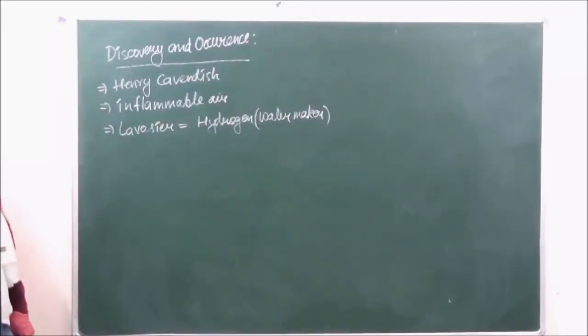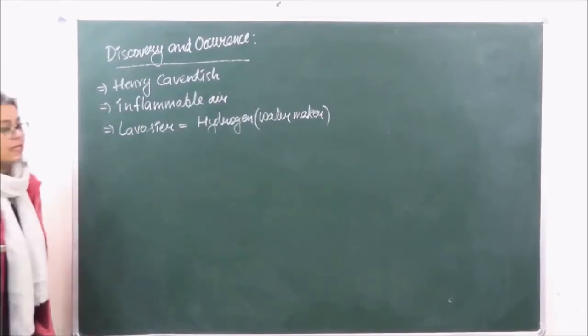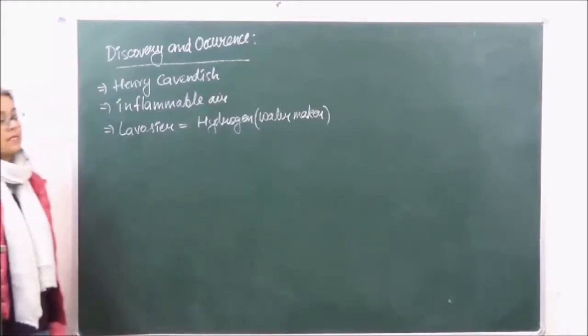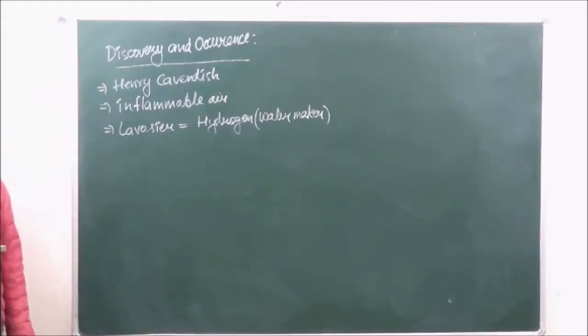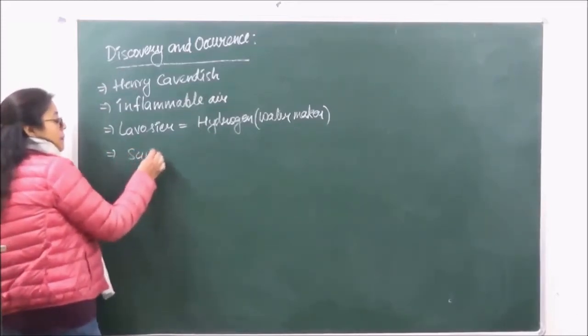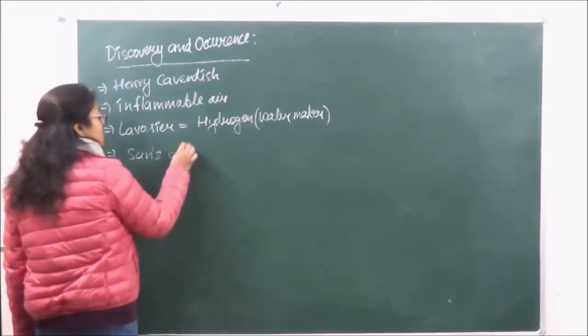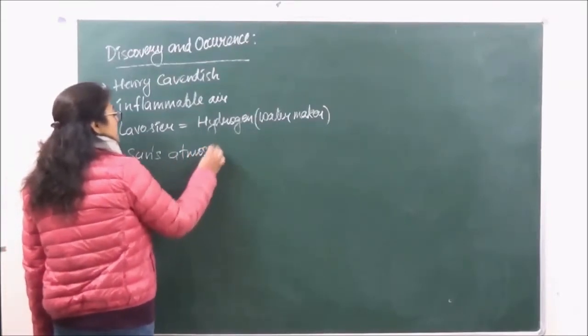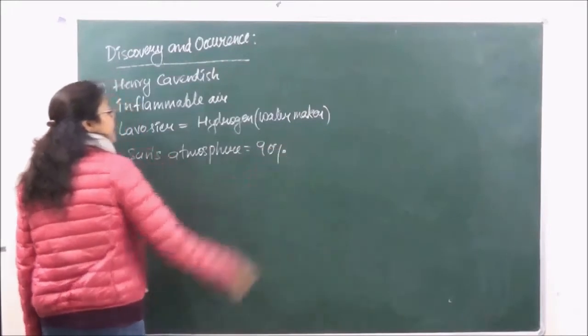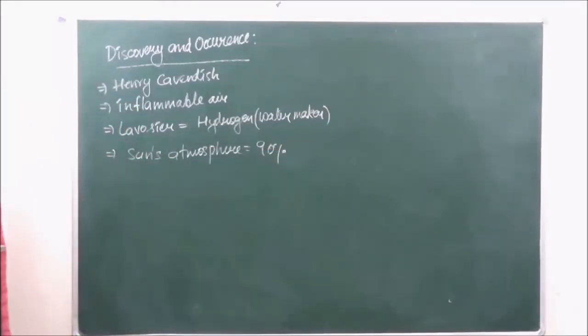We've already studied that it is the most abundant element in the universe and it exists in the atmosphere in both free as well as combined state. Sun's atmosphere consists of approximately 90% hydrogen, right?